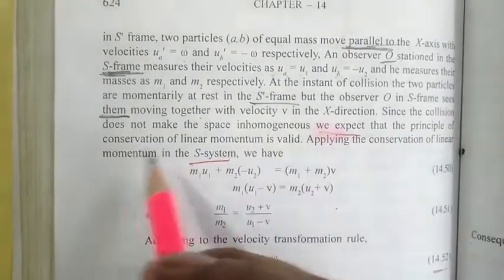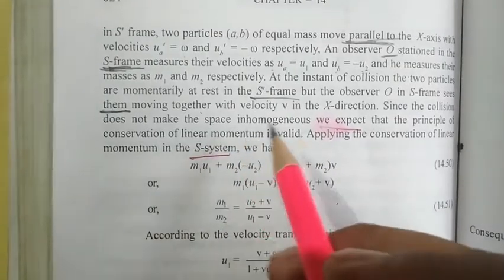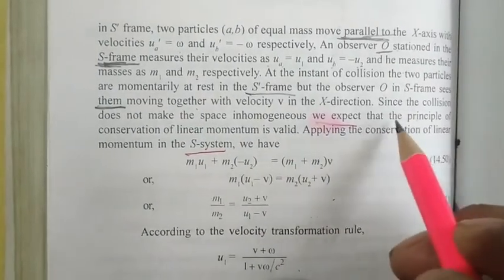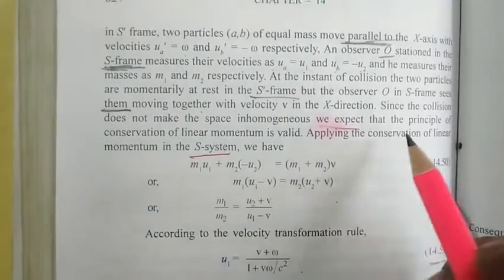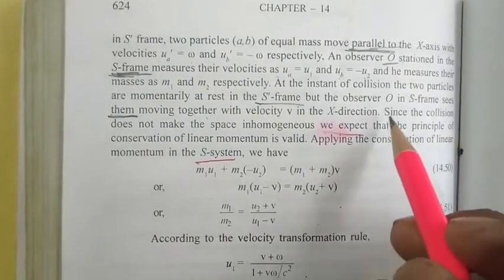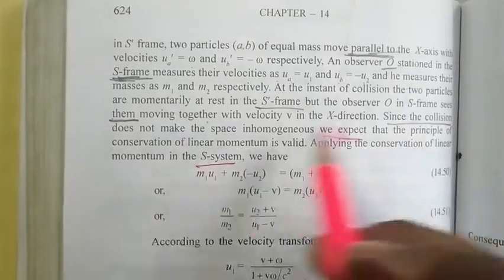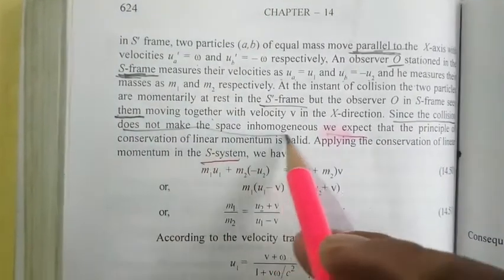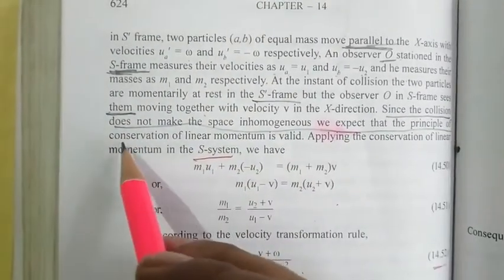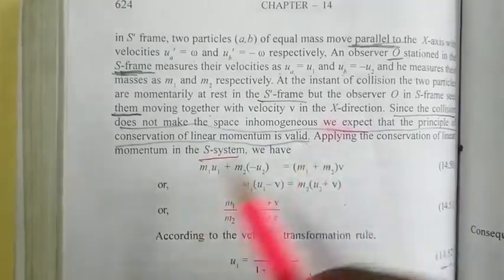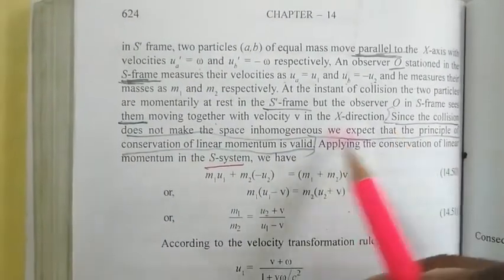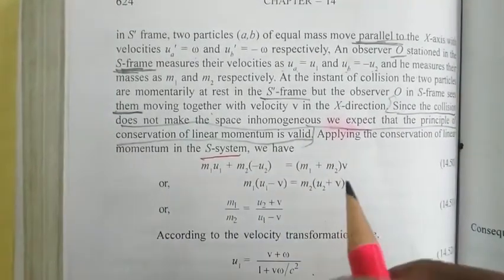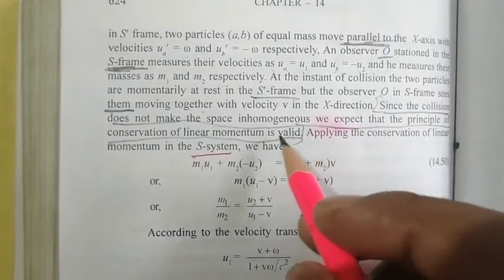Since collision does not make the space inhomogeneous, we expect that the principle of conservation of linear momentum is valid. This line you may write or may not write, no problem.